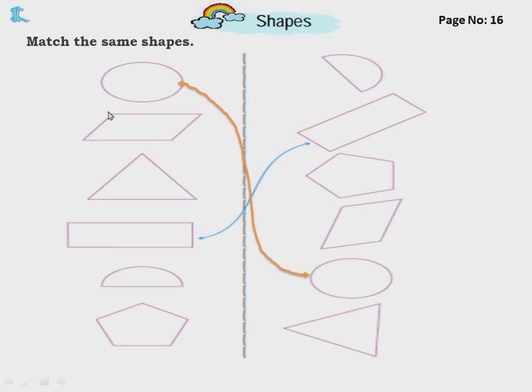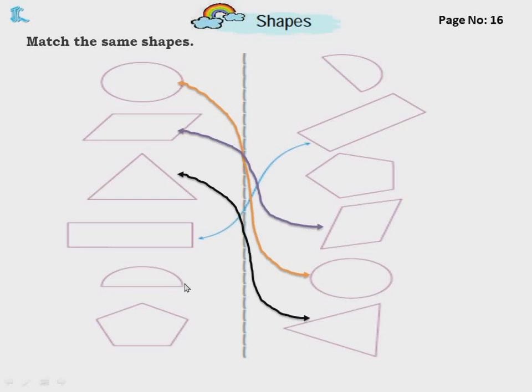Next it's like a square. How many sides are there? 1, 2, 3, 4. Next, which one can you find here? A 4-sided one. 1, 2, 3, 4. So you will match this to this. Next is a 3-sided triangle. So where is the triangle? Here. So you'll match it here. This is already done for you.